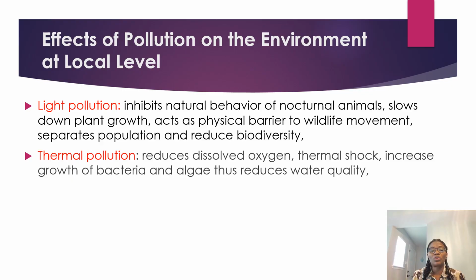Light pollution also slows down plant growth and acts as a barrier to wildlife, that is, to animals in the jungle, animals in the forest. They will not be able to move very well when there is light pollution. As a result of this, it reduces the different types of animals or plants that are supposed to be there. That's why we say that light pollution reduces biodiversity.